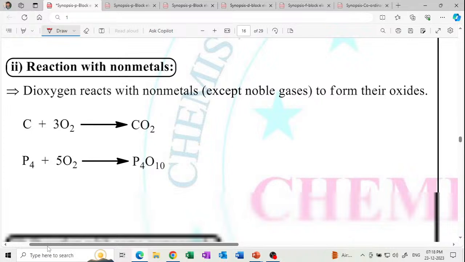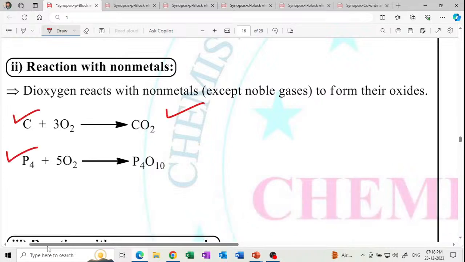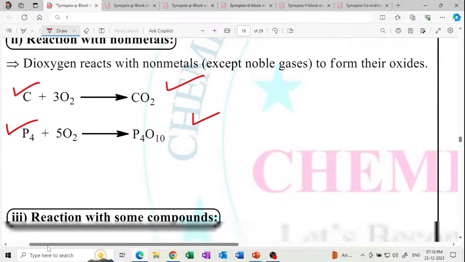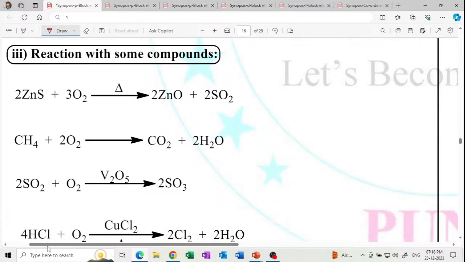Reaction with non-metal. Carbon plus oxygen gives CO2, carbon dioxide. Phosphorus plus O2 gives phosphorus pentoxide. Zinc sulfide plus oxygen gives zinc oxide. Methane plus oxygen gives CO2 and water. This is an IMP reaction.